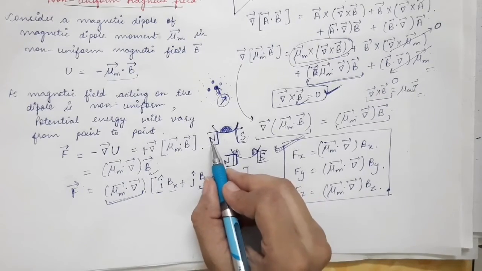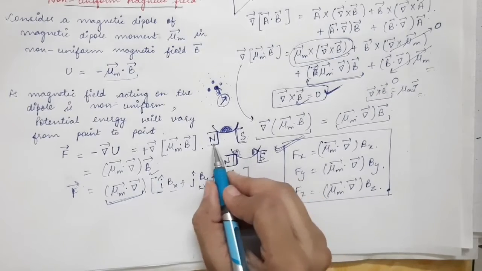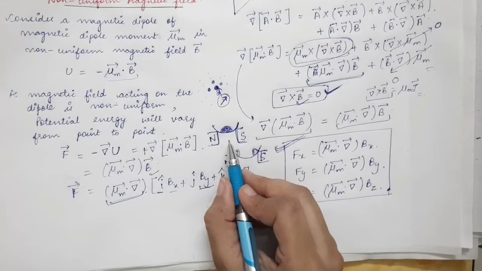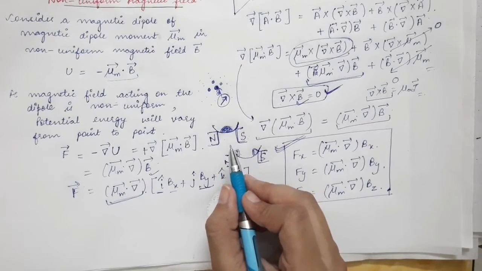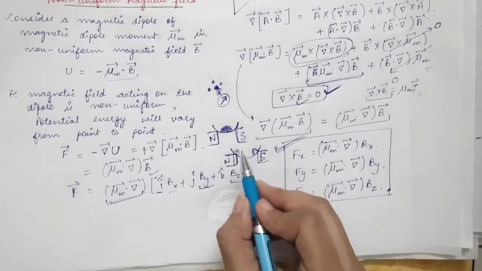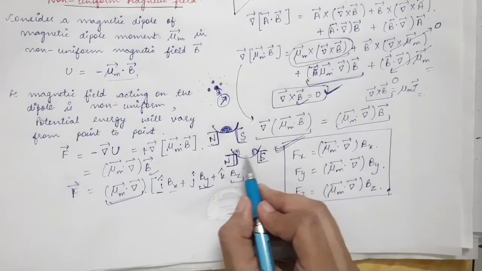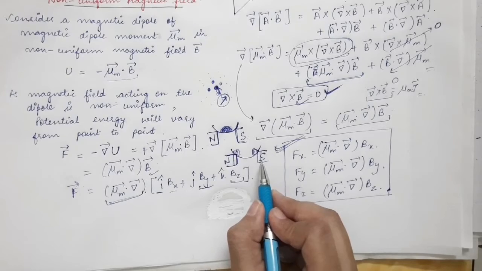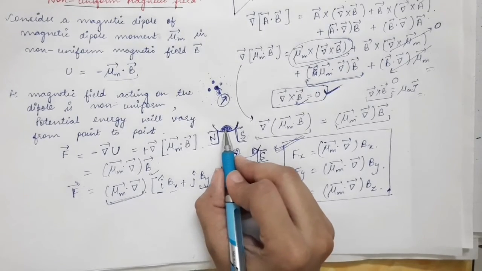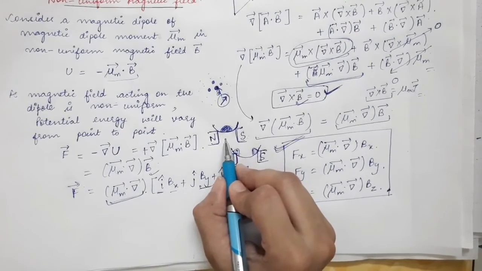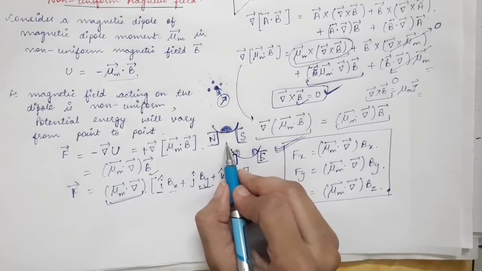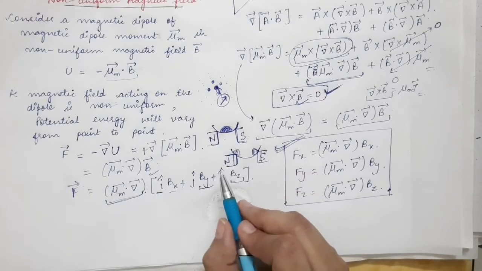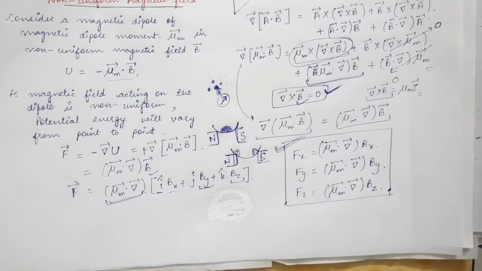In the case of a horseshoe magnet, or any magnet, the magnetic field is stronger close to the poles and weaker away from the poles. So in such a system, the paramagnetic material gets deposited close to the poles, meaning in a region of stronger magnetic field. The force has acted on the magnetic dipoles in the non-uniform magnetic field, and that force has made the paramagnetic material go into a region of stronger magnetic field.